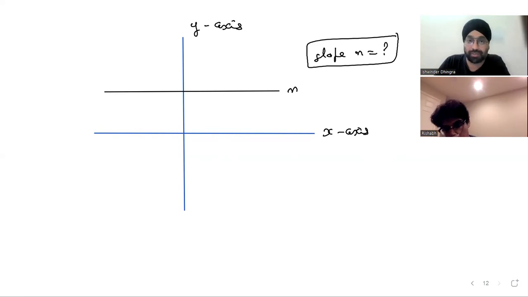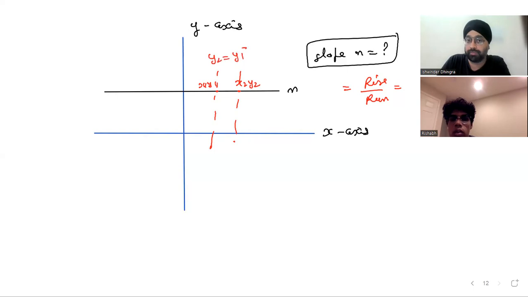Let's see how that works. Can we draw the two parallel lines over here? Slope is rise upon run. Now over here, what is happening? Y2 and Y1, they are the same. The rise is 0. So Y2 and Y1 are equal.